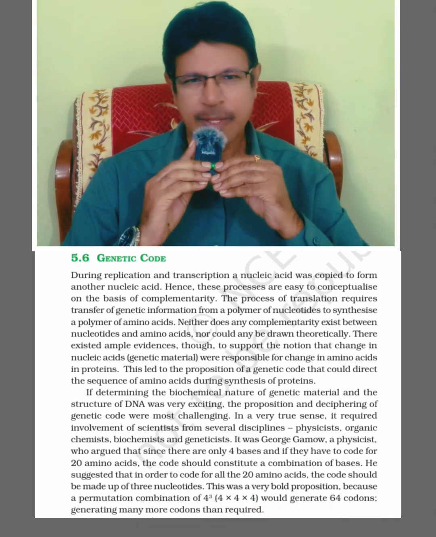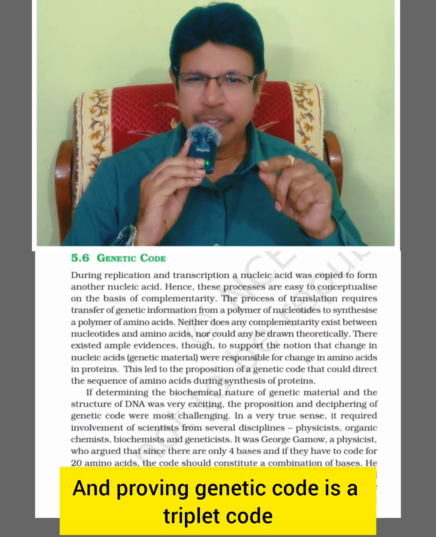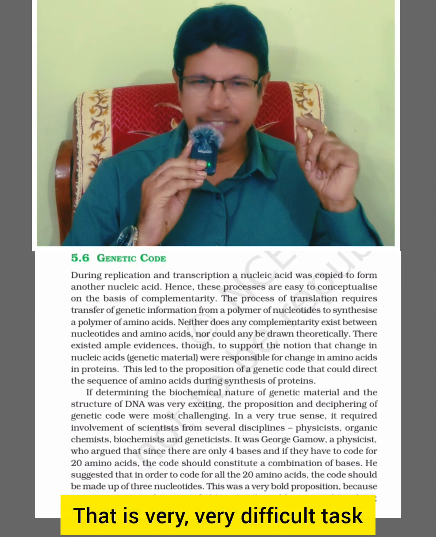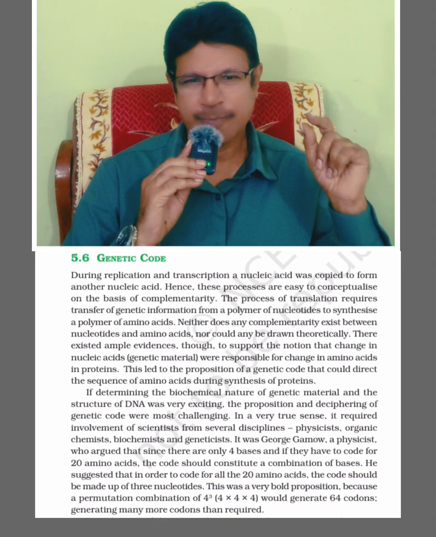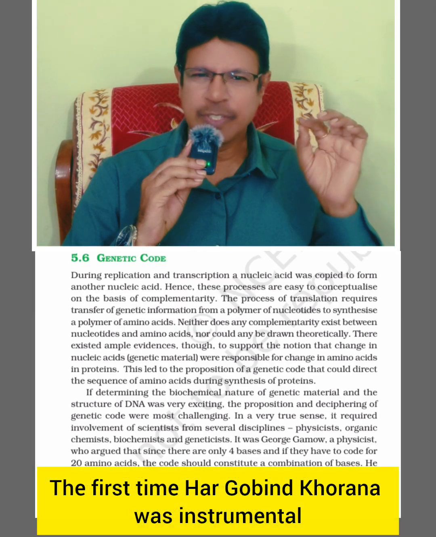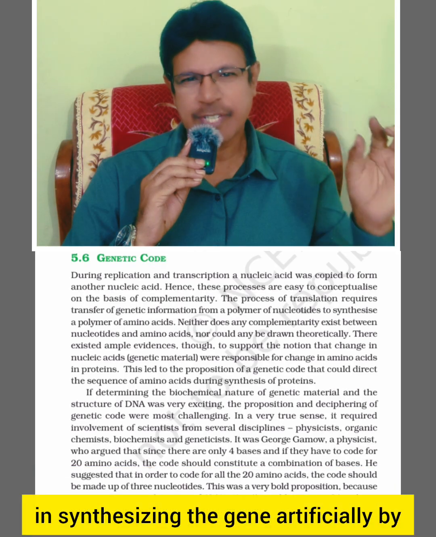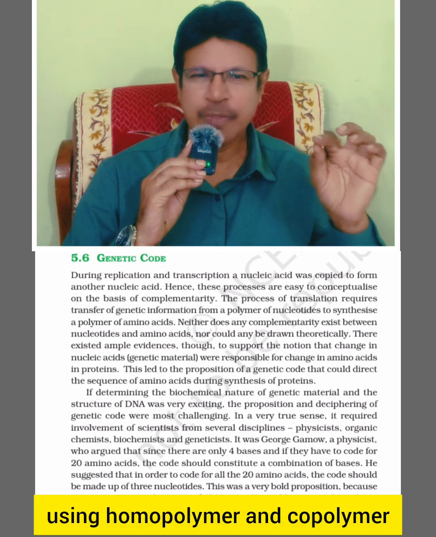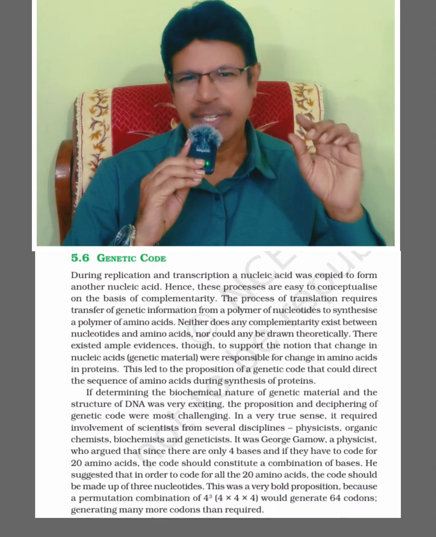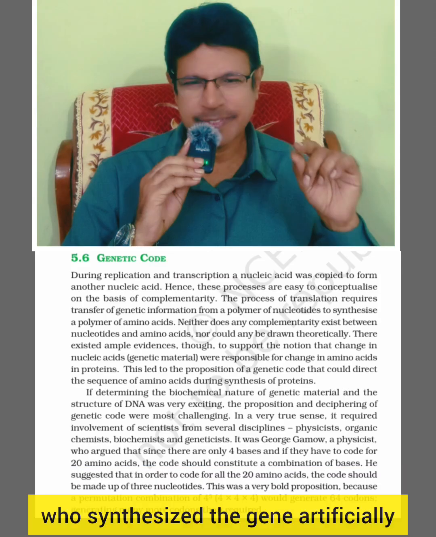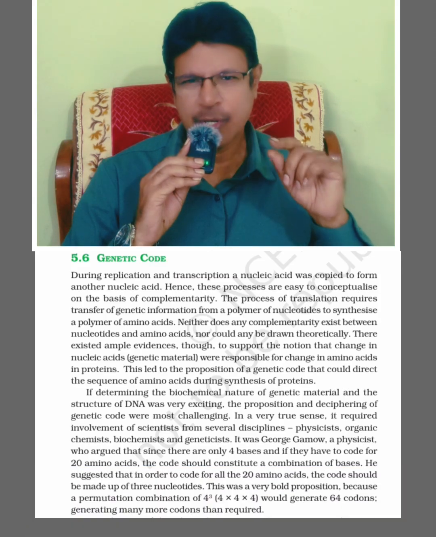Next, proving that the genetic code is a triplet code is a very daunting task, very, very difficult. Har Gobind Khorana was instrumental in synthesizing the gene artificially by using homopolymers and copolymers. Instrumental means he pioneered, the first to synthesize the gene artificially.